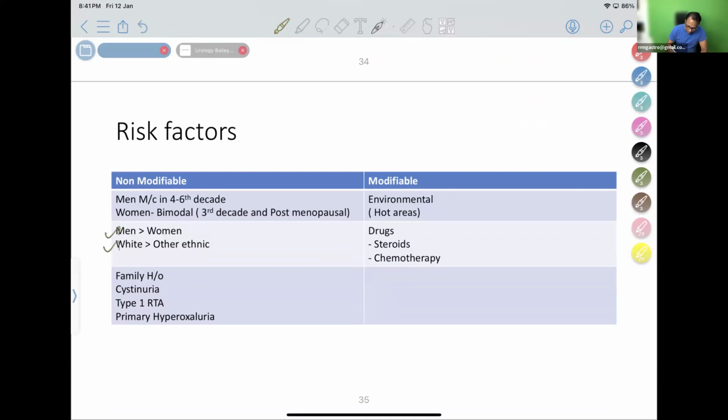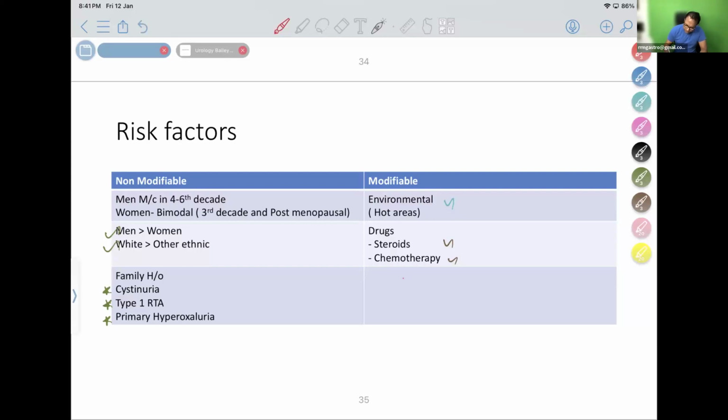And it is most common in white people than other ethnic people. And in women, there is a bimodal distribution, whereas in men, it is common in 40 to 60 years. So there are some familial diseases which can cause this, like cystinuria, renal tubular acidosis, and hyperoxaluria. These are family histories, environmental risk factors.